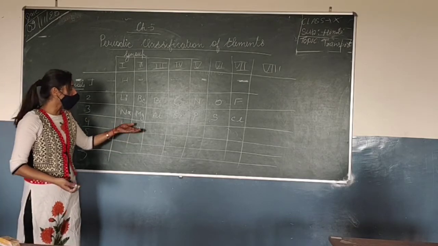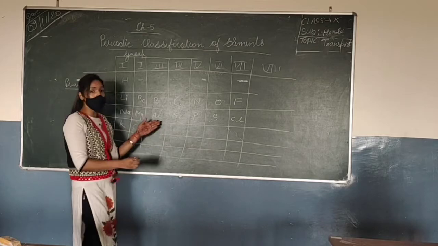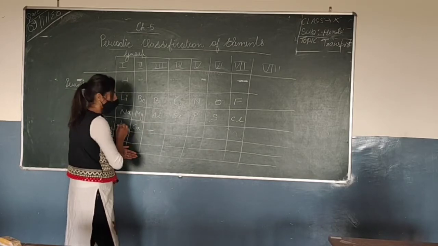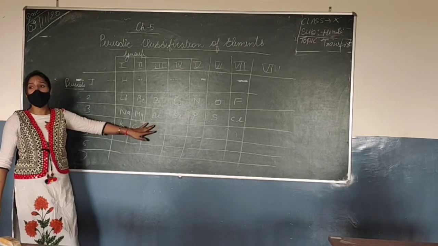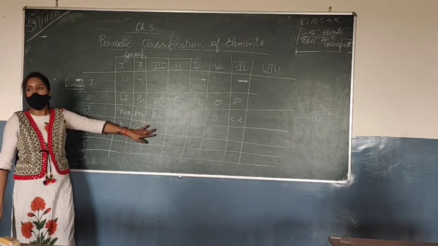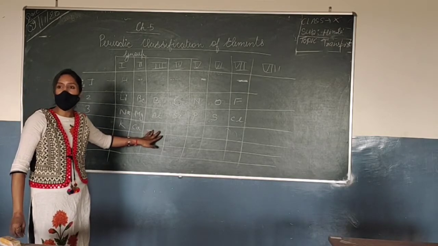After the lighter elements, he places the other elements, but here near aluminium he leaves a gap, because by that time the element similar to aluminium was not known. It was not discovered, so he left some gap.